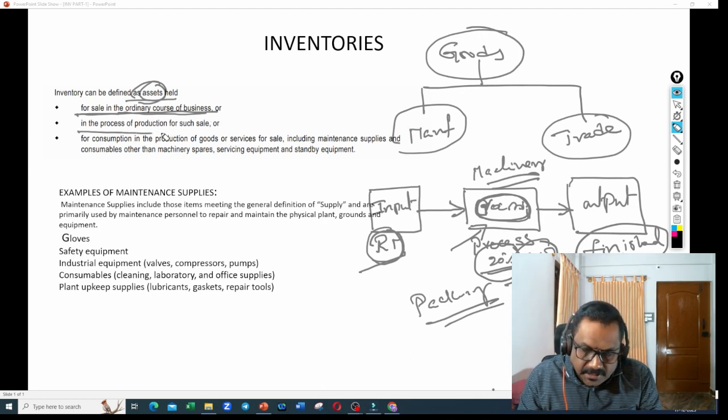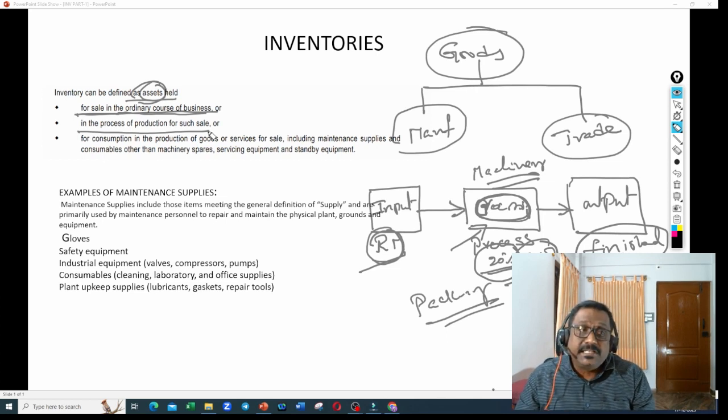And in the process of production for such a sale, if it is a raw material purchased, that will be used for the process of producing the finished product, right? That raw material is also an inventory. But the same raw material by the end of the month, which is not used for the production, will be treated as a current asset. That is what it says. In the process of production for such a sale, whatever raw material or work in progress you talk about, these are all current assets by the end of the month.